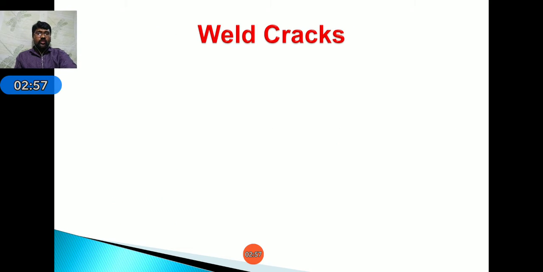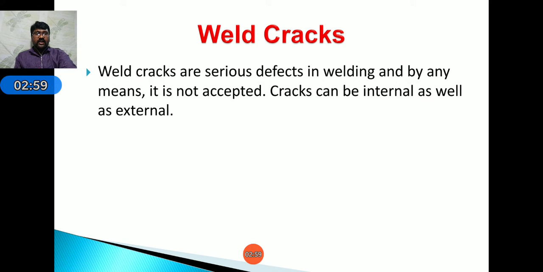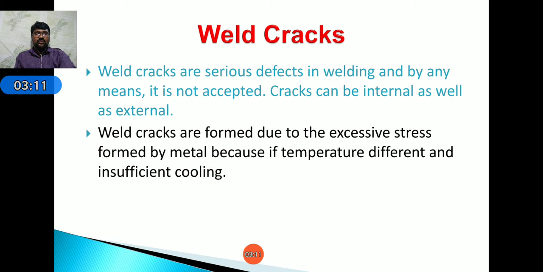Coming to welding cracks, weld cracks are serious defects in welding and are not accepted. Cracks can be internal as well as external. Why are weld cracks formed?